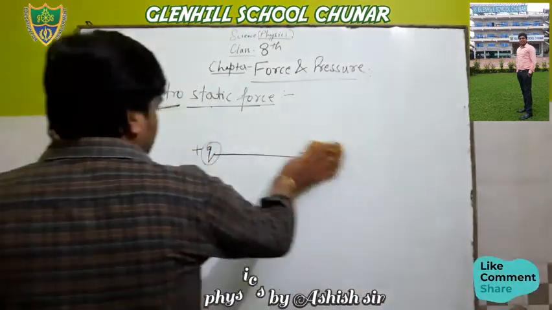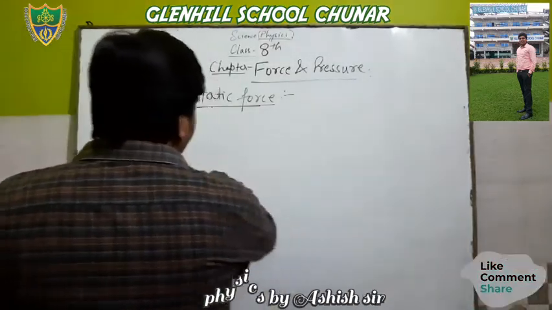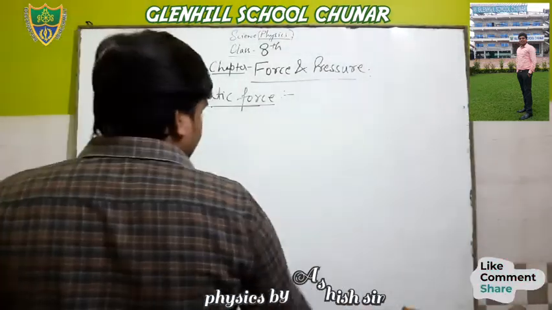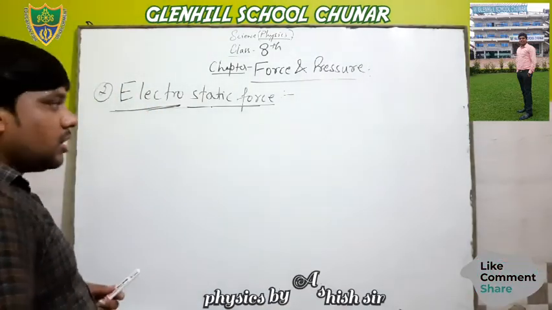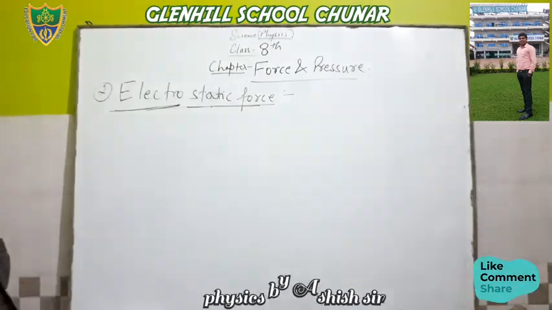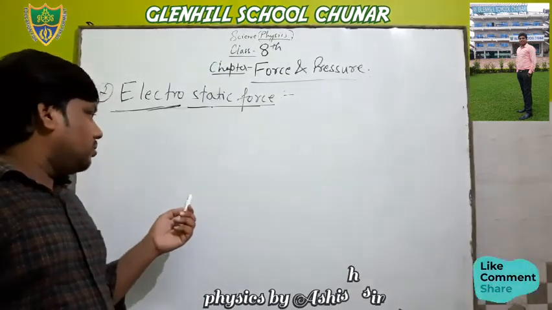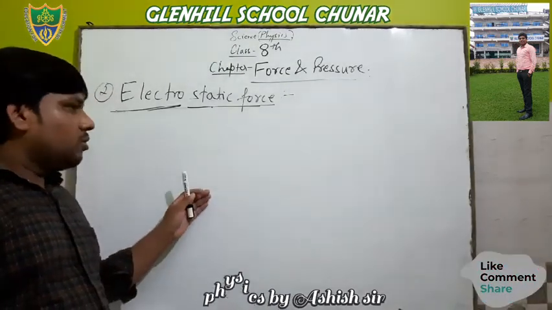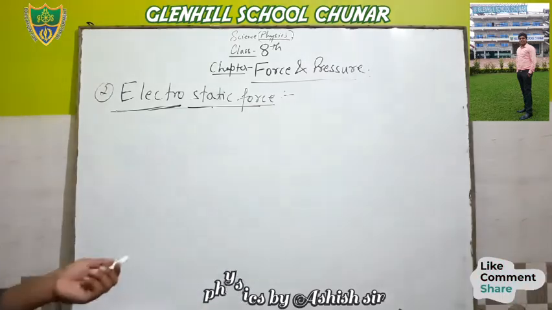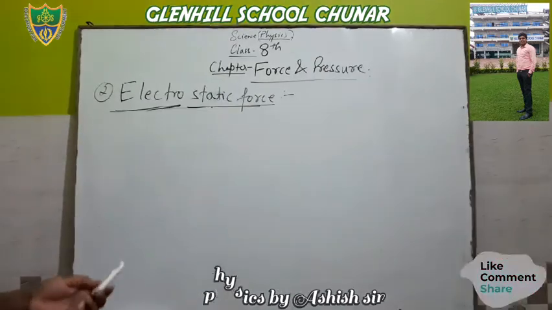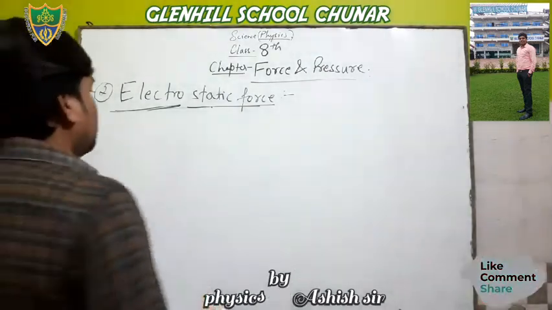But this force is calculated by a scientist known as Coulomb, and on his name they proposed a law, that is Coulomb's law. Now see what is Coulomb's law.